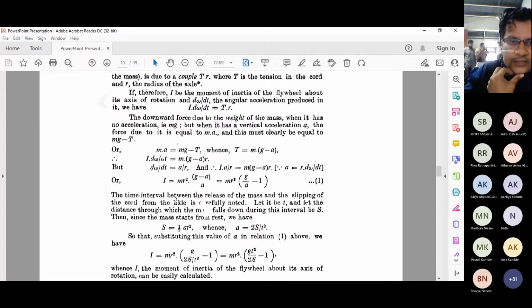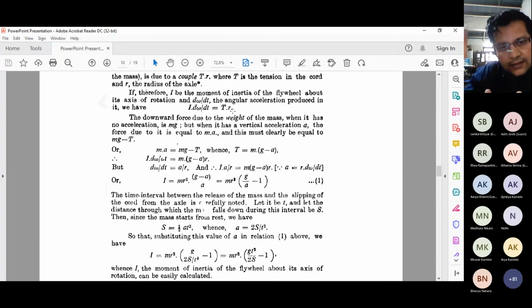So how can you relate this quantity? You have the definition of angular acceleration. Yesterday we defined that moment of inertia into the angular acceleration, I into d omega by dt, is the moment of force that we call torque. In equation form, that is mg, the tension, multiplied by the radius. So the force here is the tension and r is the radius of the axle.